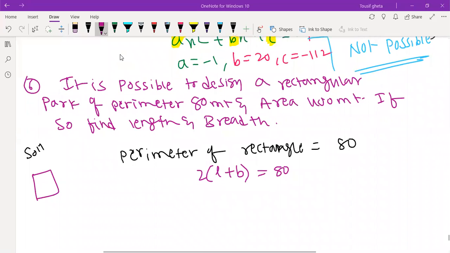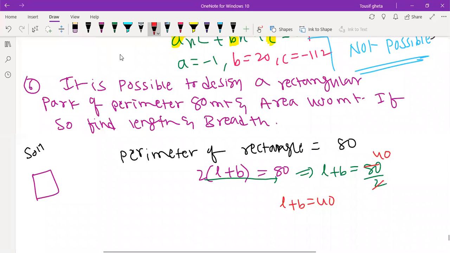So you can divide this. This 2 will take down. We will get L plus B is equal to 80 by 2. 2 40s are 80. L plus B is equal to 40. And this I can write L is equal to 40 minus B.